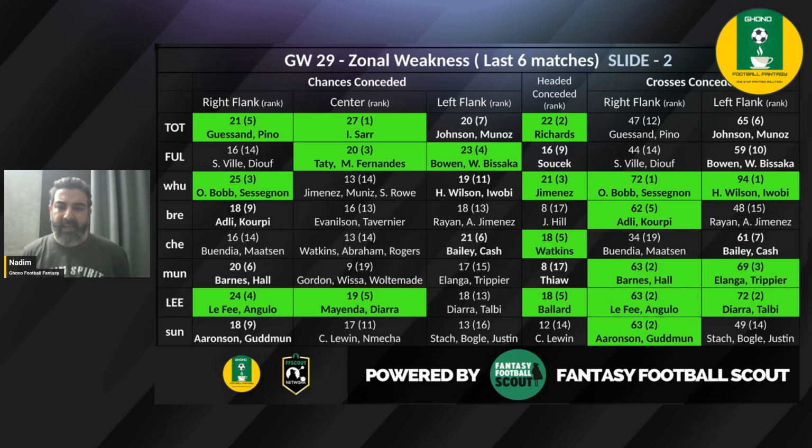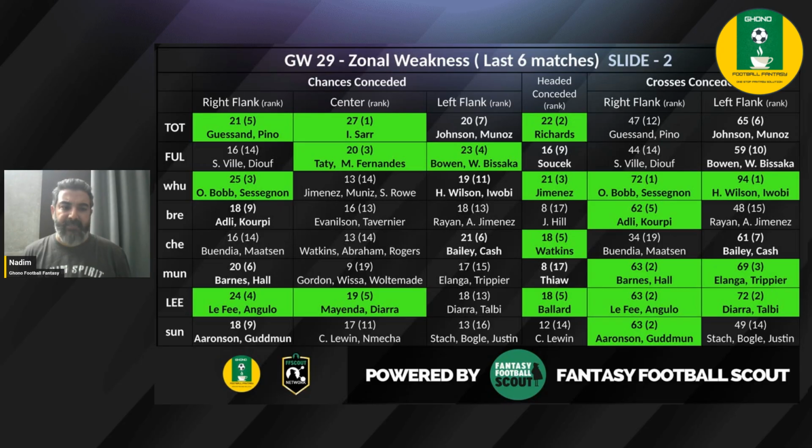They have conceded 63 crosses from the left and 69 crosses from the right, ranked second and third respectively. And that's where Barnes and Hall and Elling and Trippier are going to occupy. So do expect a number of crosses to come in where the Newcastle assets could actually capitalize. But it looks more like a match for Barnes and Hall rather than anyone else, to be honest, against Manchester United.